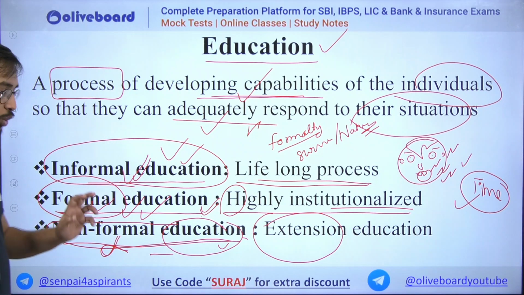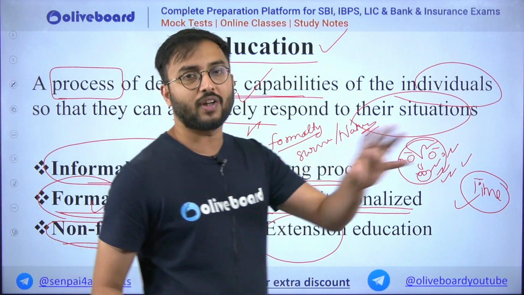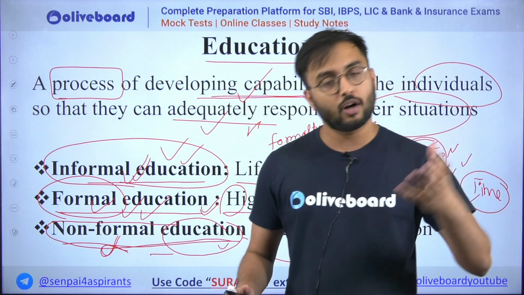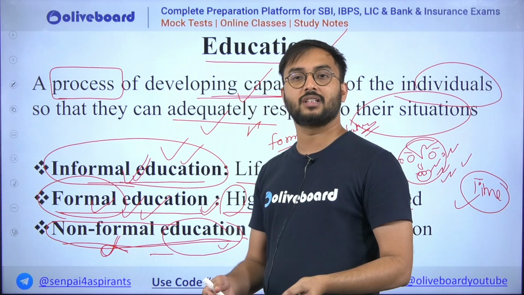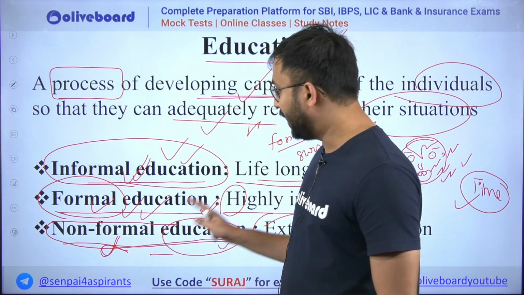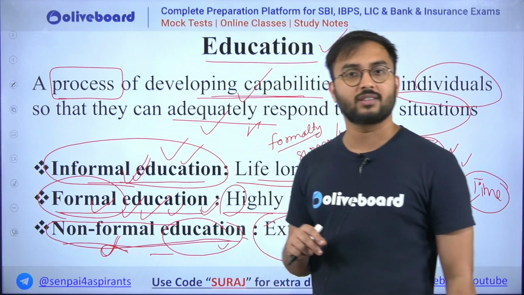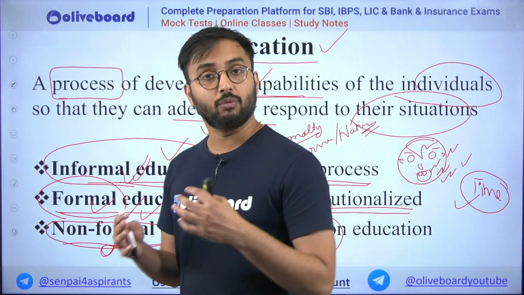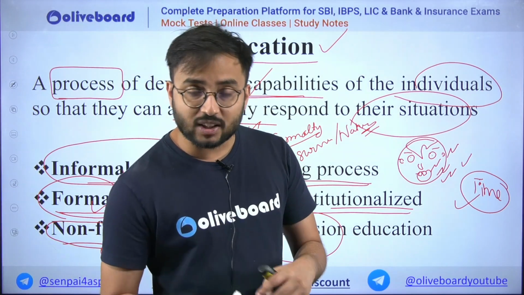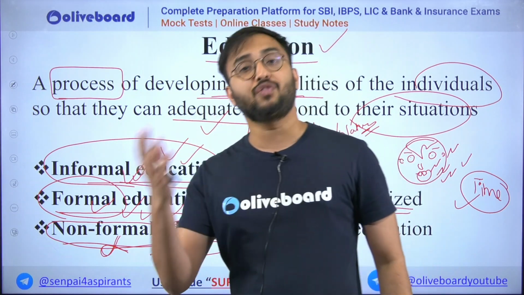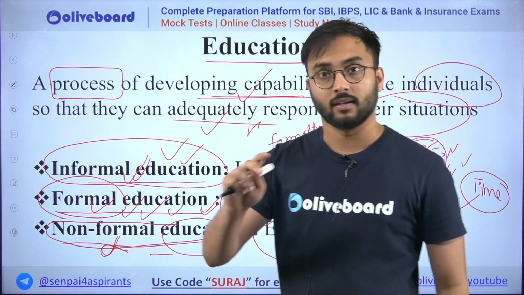Then comes the formal education. For example, this small kid goes into first standard and there he is learning, of course, basics of the alphabets or anything, language he is learning, maths he is learning, right? Basics he is learning. Now this formal education is nothing but through an institution in which a particular syllabus is there. He will learn that and he has to give the exams so as to qualify and go to the next step, that is second standard, right?